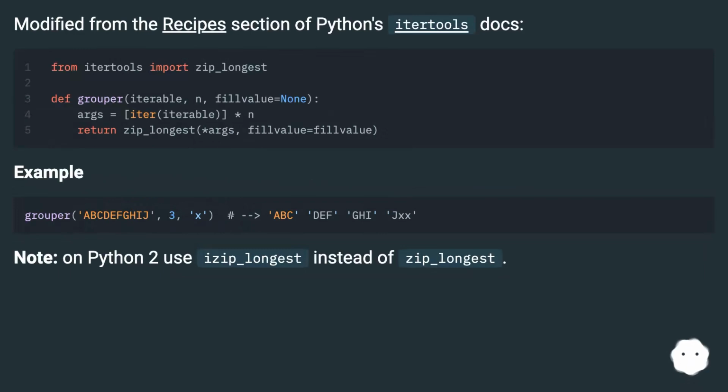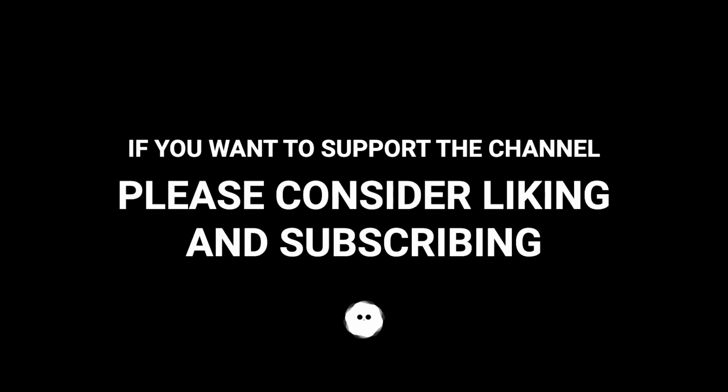Example. Note: on Python 2 use izip_longest instead of zip_longest. Okay.